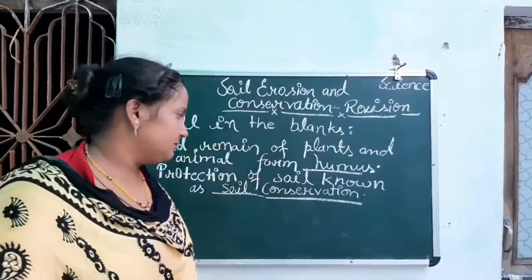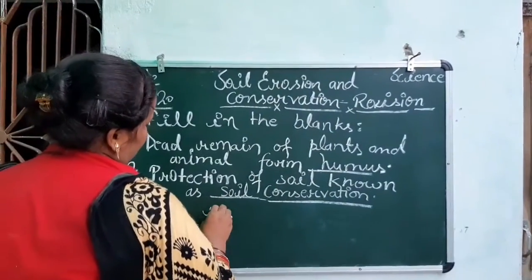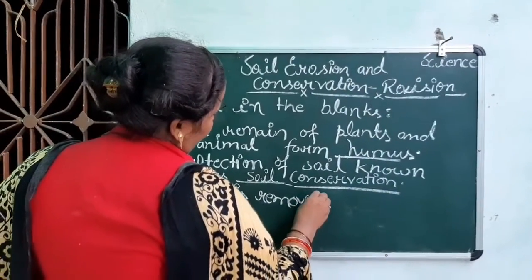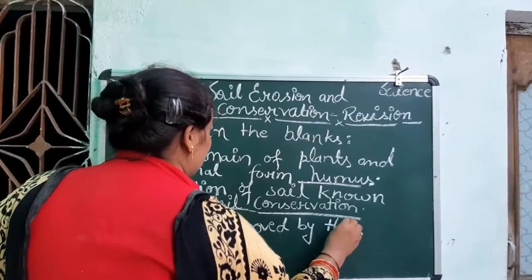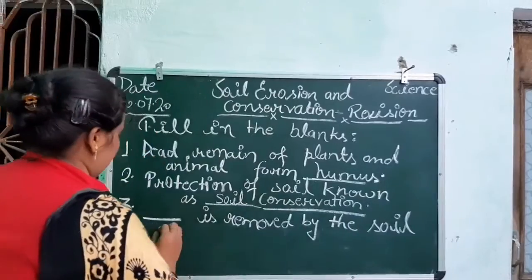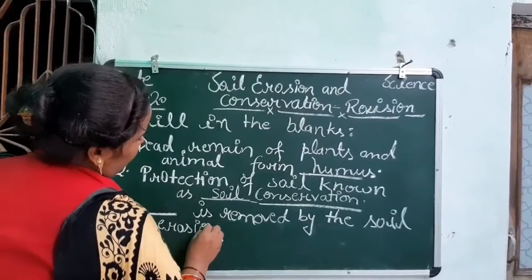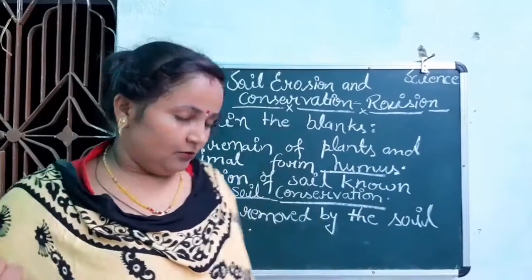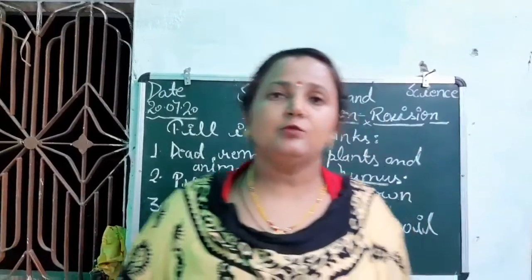Very good class. Next: what is removed by soil erosion?